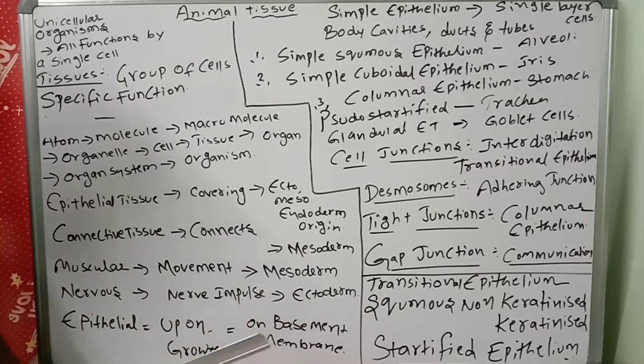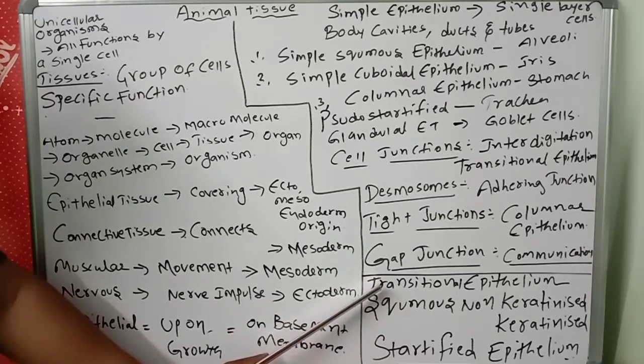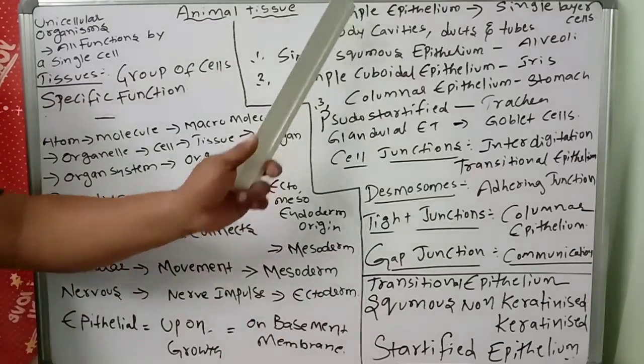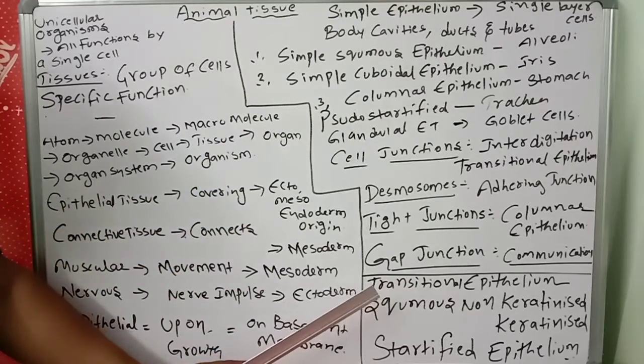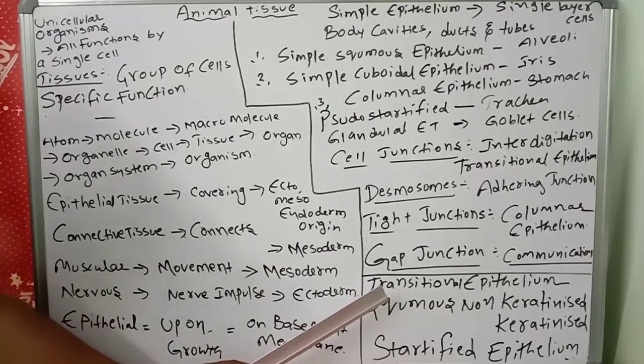Compound epithelium is made up of more than one layer. Till now, simple epithelium means a single layer. Here, more than one layer, multi-layer, is called compound epithelium. This also has limited secretion. They don't perform that much secretion and absorption.